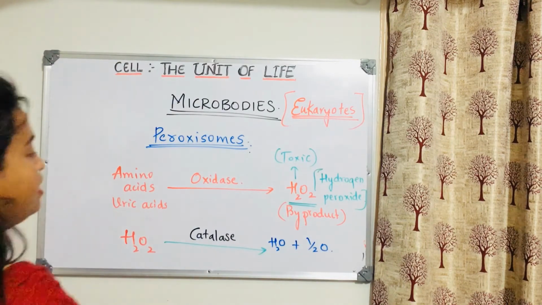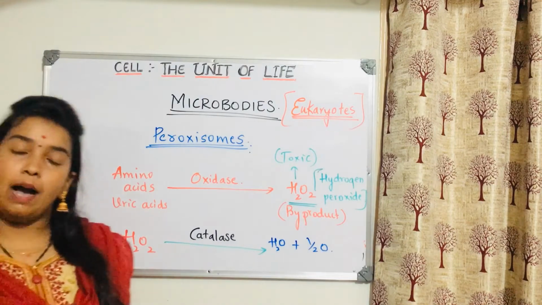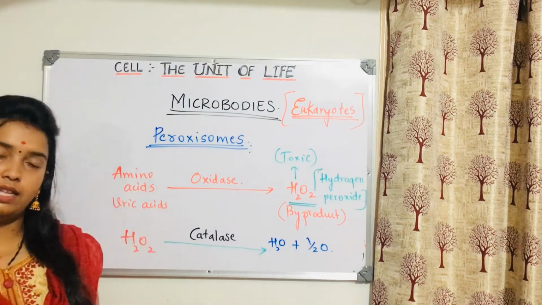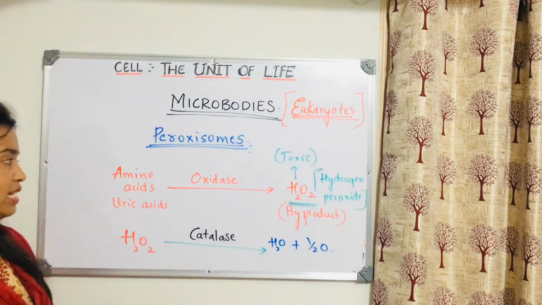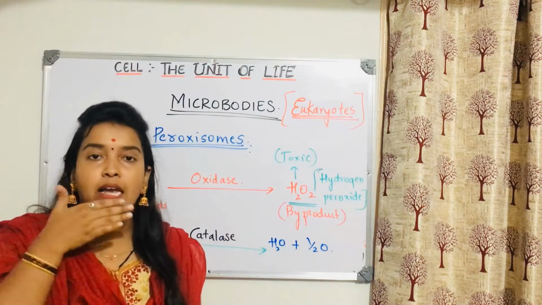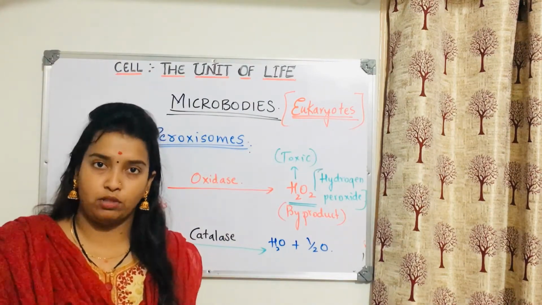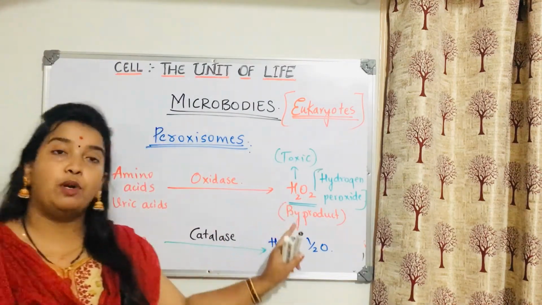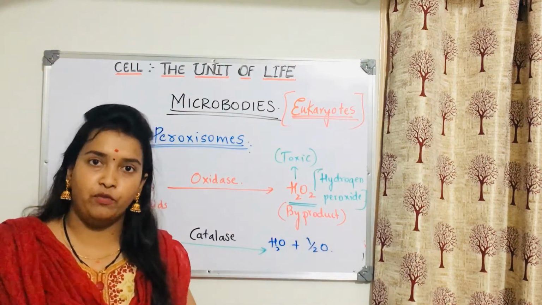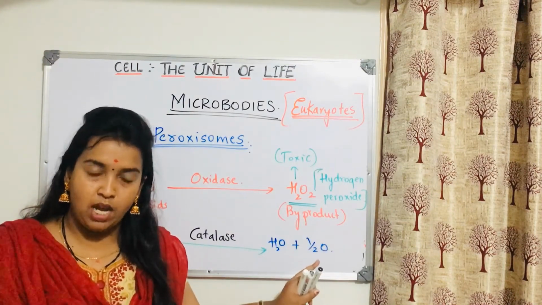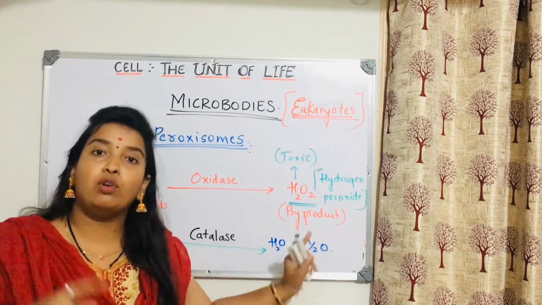Please listen carefully. What happened here? Amino acids and uric acids, finally, are not good for the body. So they are oxidized with the help of enzymes present in the peroxisome, like oxidase. What is produced as a byproduct? H2O2, which is called hydrogen peroxide. It is a byproduct. Even this H2O2 is not good for the body.